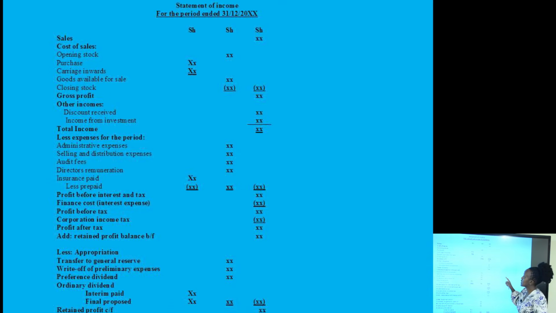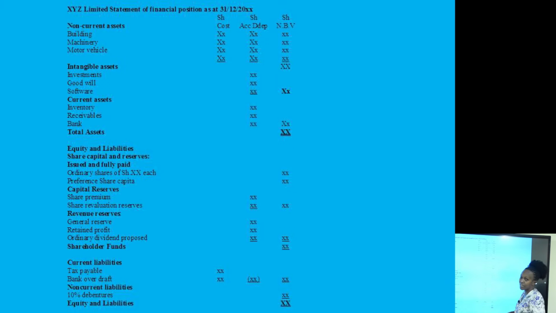We can also look at the statement of financial position or the balance sheet. So again, the balance sheet is prepared the same way that we have prepared previously, whereby a statement of financial position is prepared to show the worth of the business in terms of how much assets and how much financing the business and how it is financed. So we are going to start with the non-current assets. You may follow any other format as prescribed in your jurisdiction, but we are going to follow this one, non-current assets, where we are going to account for their cost, their depreciation, and their net book value.